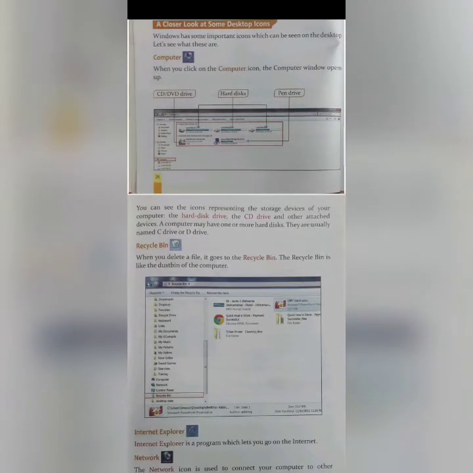You can see the icons representing the storage devices of your computer. The hard disk drive, the CD drive, and other attached devices. A computer may have one or more hard disks. They are usually named C drive or D drive. So C drive, D drive, or many more can be installed in it. This C drive, D drive are the storage portions of your computer.